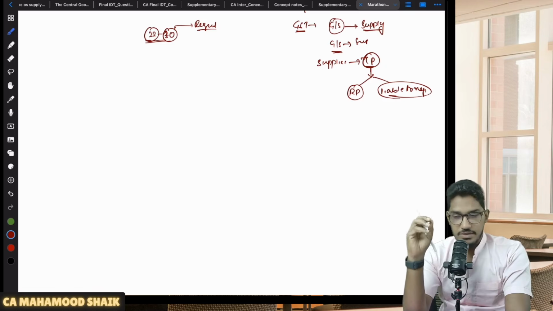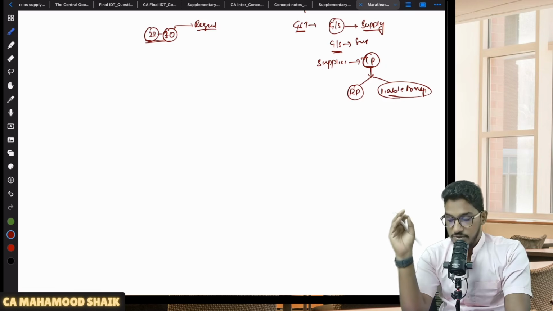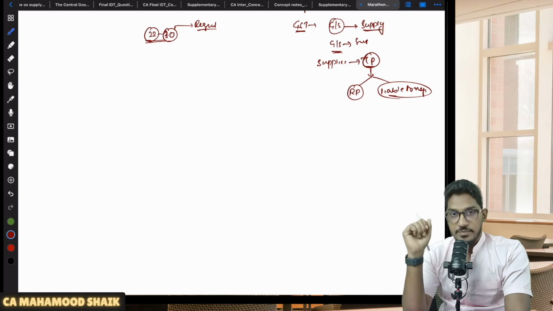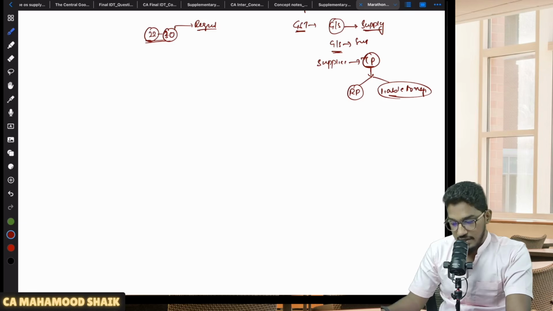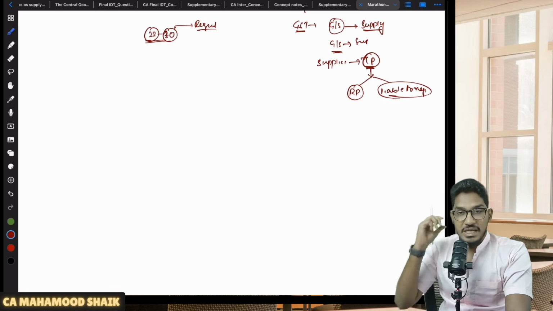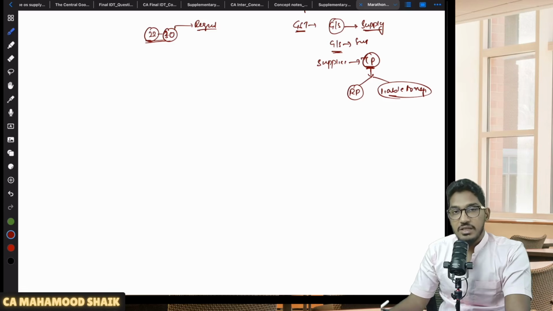So what do you mean by taxable person? Taxable person means a person who is already registered under the GST Act or a person who is liable for registration. So that we call a taxable person. So only when the person making such taxable supply is a taxable person, then only the government will collect the GST from such person.